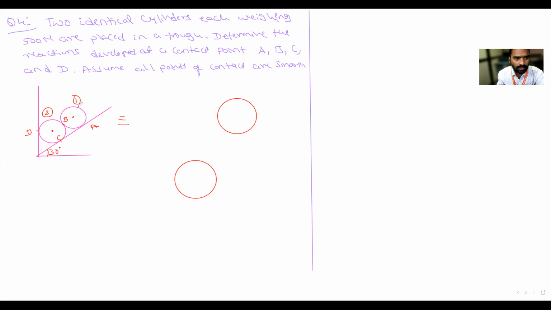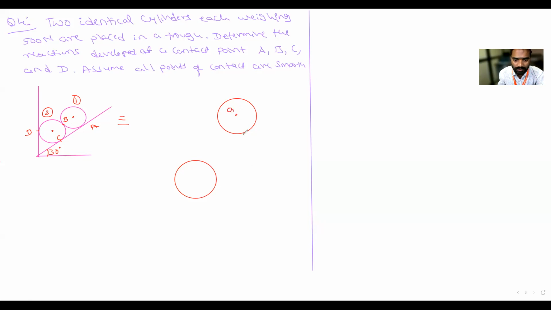So how many bodies are there? Two bodies. Until now you have solved problems by taking only one cylinder, meaning one object, one body, and you took the forces on that body. Now there are two connected bodies. So I will consider only the first one. This is the first cylinder, and I will take its center as O1.